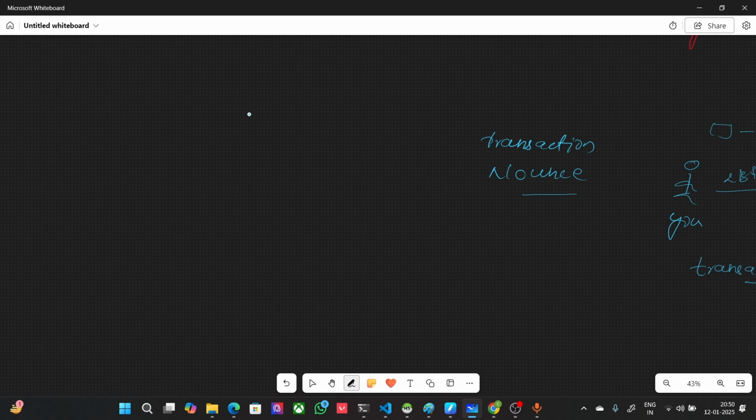Now let us see what is a nonce. Nonce is a number which miners intend to find in order to successfully mine a block. Suppose we have some blocks in the blockchain already, and a miner wants to mine block number X and add it to the chain. In order to add this block, he has to find a number which is known as nonce. If the miner finds that number, he will be able to add that particular block number X to the blockchain.